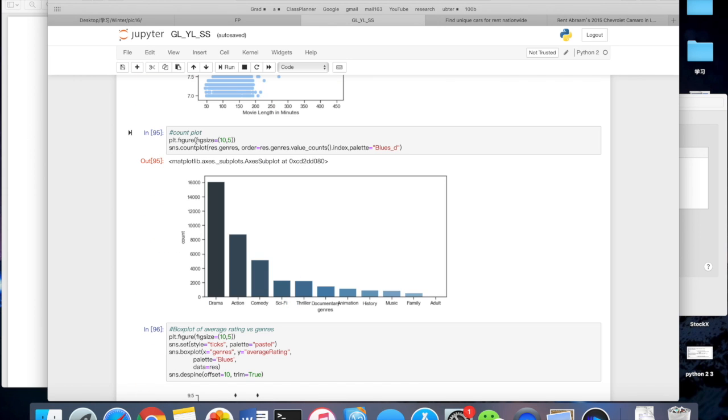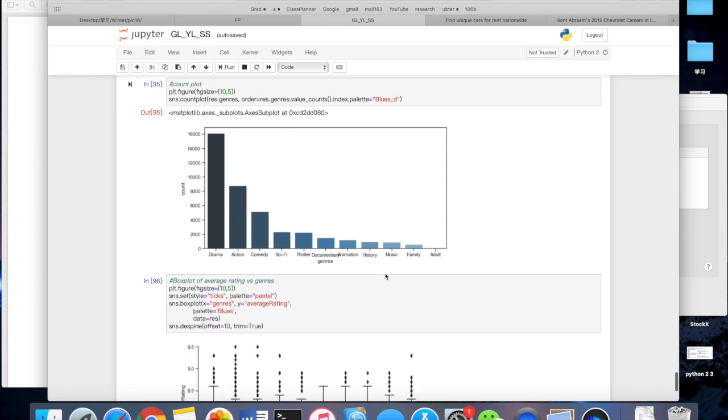For the third part, we want to see how many genres and how many movies are in each one. So as we can see, drama has a lot of movies, the second one is action, and the third one is comedy.